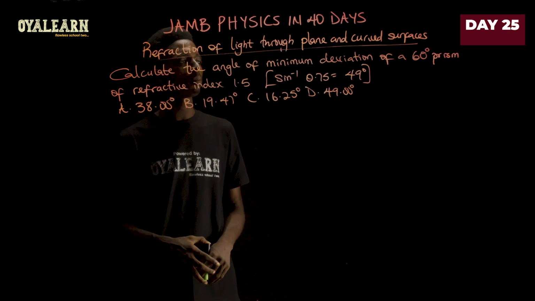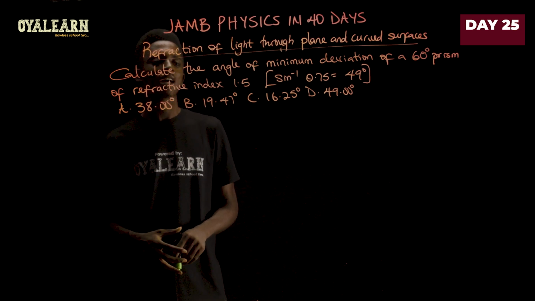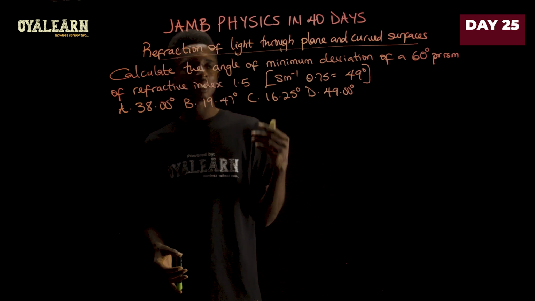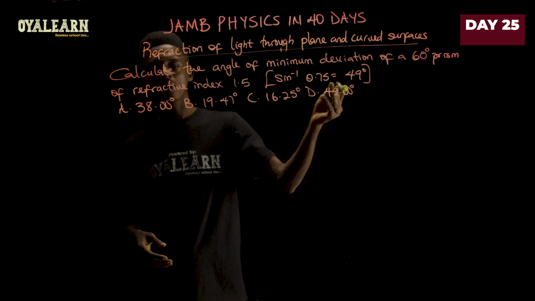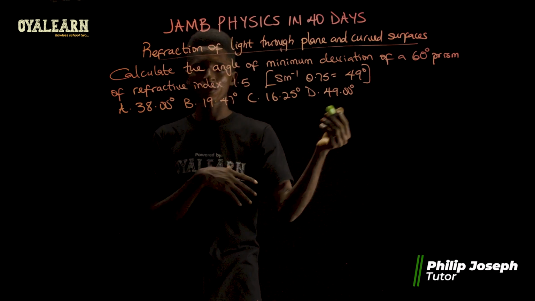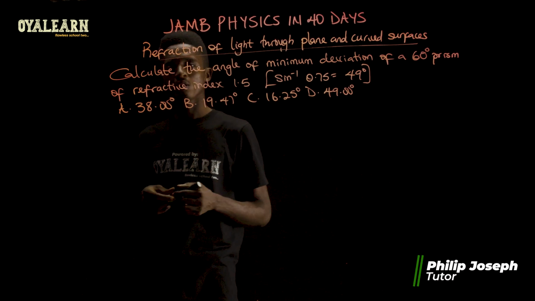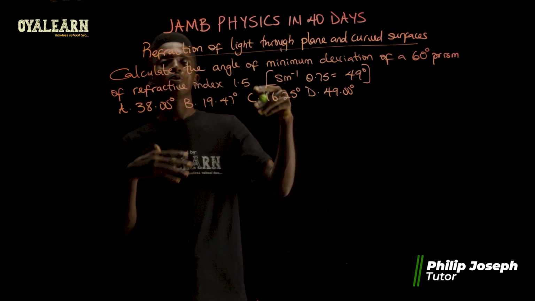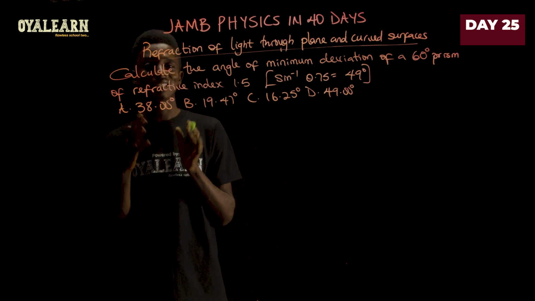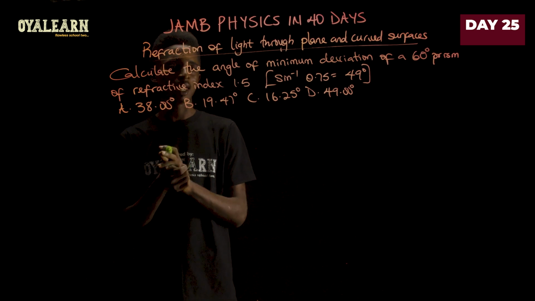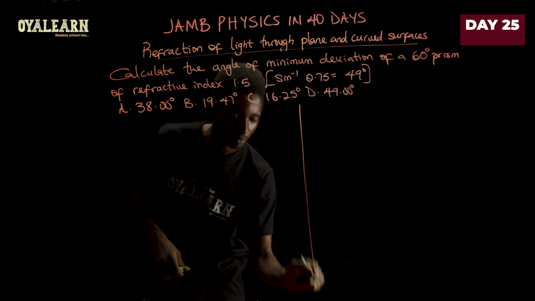Calculate the angle of minimum deviation of a 60-degree prism of refractive index 1.5, given that sine inverse of 0.75 is 49 degrees. Now, if this were not given, we would have to actually find the sine inverse of that. And since we know that JAMB does not allow the use of scientific calculators, that is why they would give you cases like this. They will give you hints of the sine inverse of some angles that you will be needing in your calculation. So let's see how we work with questions like this.